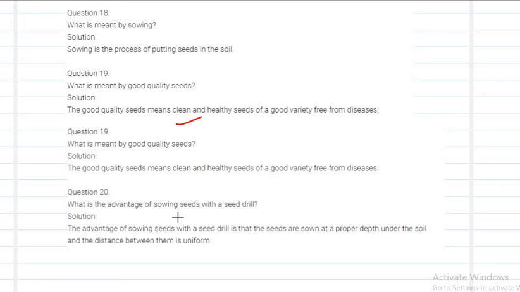Okay. What is the advantage of sowing seeds with a seed drill? That I discussed, right? Why do we need to sow the seeds with a seed drill? It not only sows the seeds, it helps to sow the seed at a proper depth and at an equal distance. So it will maintain the distance between the two seeds to be the same, as well as the depth. So the seed drill is very much useful nowadays.